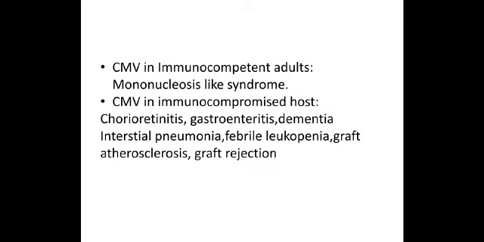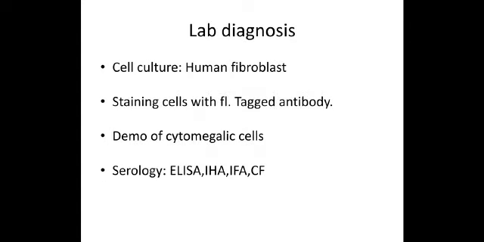Then in the immunocompromised, it causes severe disease: chorioretinitis, gastroenteritis, dementia, and in people who have undergone bone marrow transplant, we can see interstitial pneumonia, leukopenia, graft rejection. Graft atherosclerosis means in people who have undergone bypass surgery, the grafted vessel becomes atherosclerotic. That is very common, and graft rejection is very common if there is CMV infection. In all these immunocompromised states, CMV infection becomes very severe.